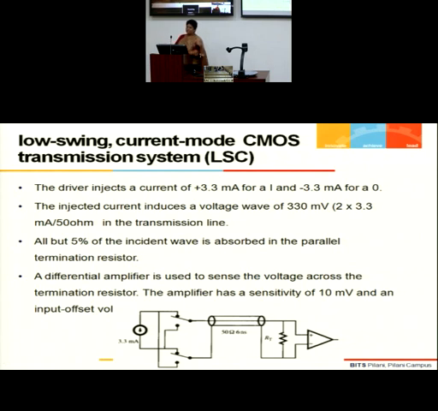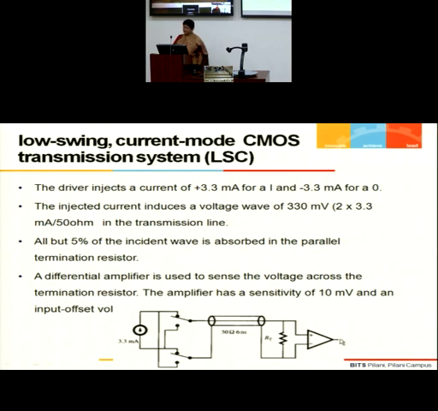So a certain signal, because it is a current, will get split over here and get absorbed in the termination resistor. Only 5% is getting absorbed here. The rest of the current goes as my signal to the receiver. That means 95% of the signal goes forward to the receiver.